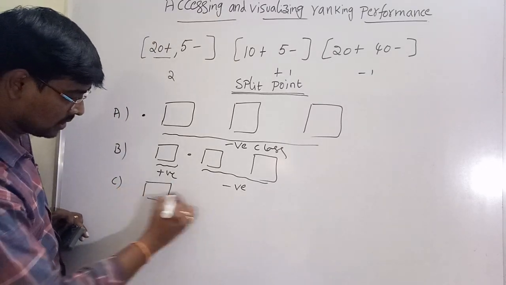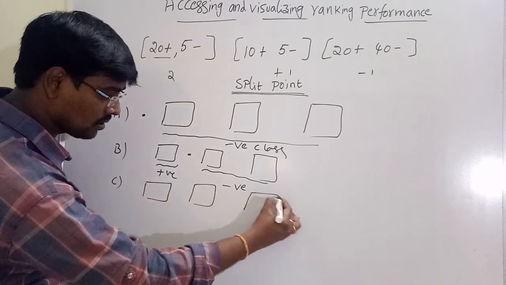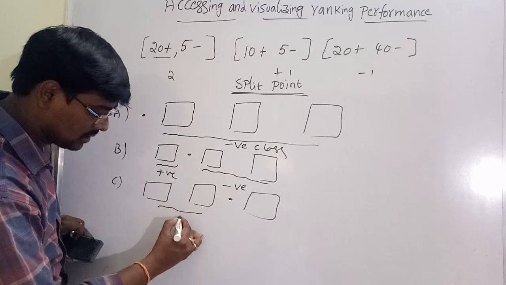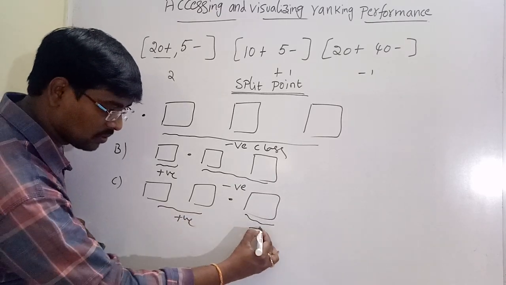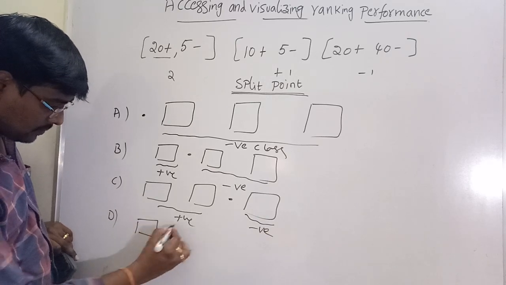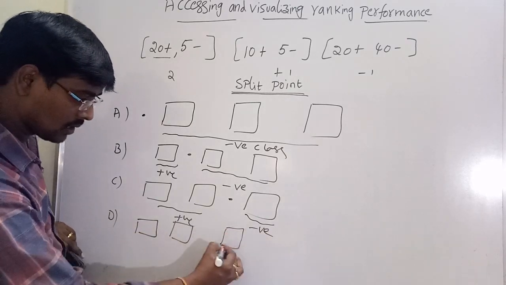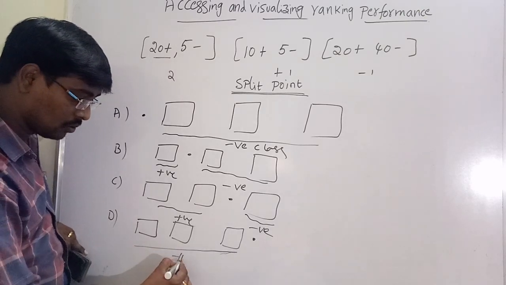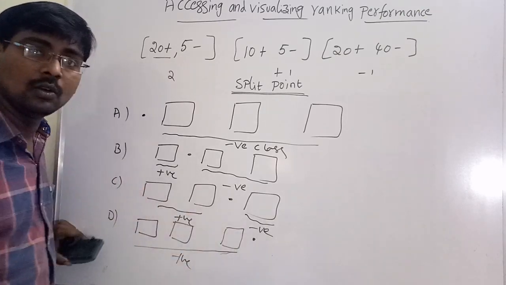Next, the 3 segments, where we place the split point at this position. This is the positive class and this one is the negative class. And the fourth possible case is after the last segment, and all are positive class and there is no negative class.